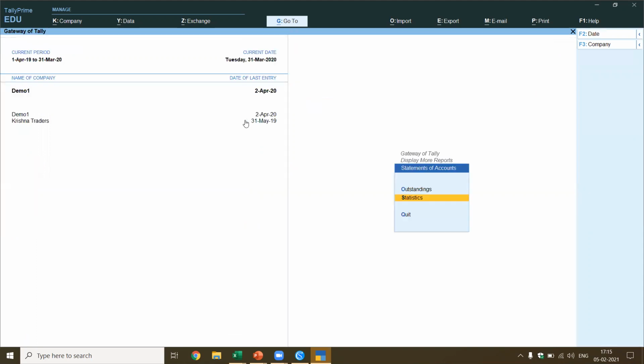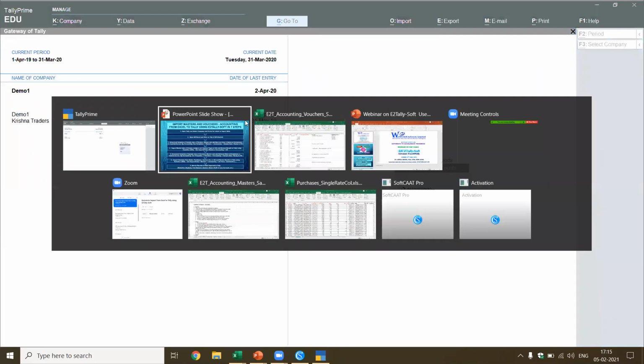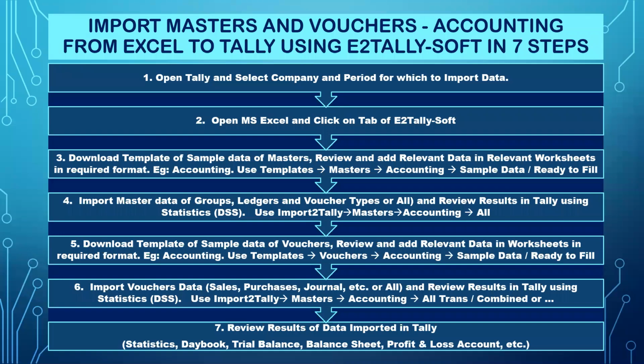But it requires preparation, which means you need to get the data in the required format. Now, let me come back to the presentation. Here, what did I do? I opened Tally, selected the company and the period for which we want to import, then opened MS Excel and clicked on the tab of eTallysoft. Download the template of sample data of masters, review and add relevant data in relevant worksheets. For example, accounting, use templates, masters, accounting, sample data.